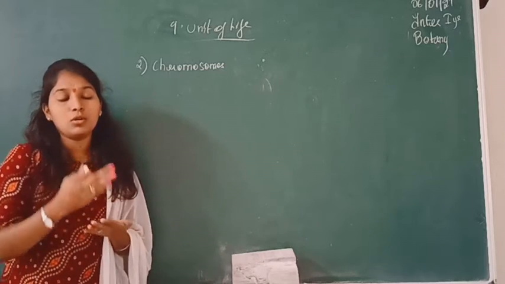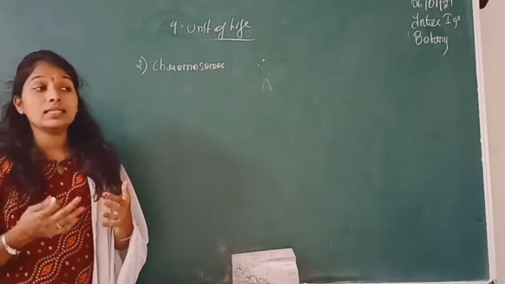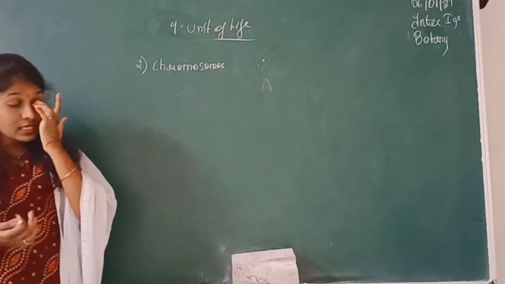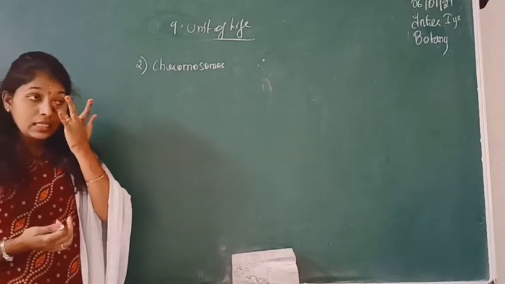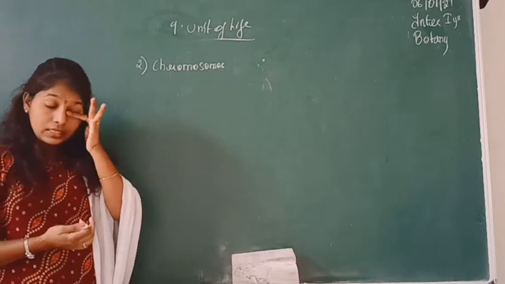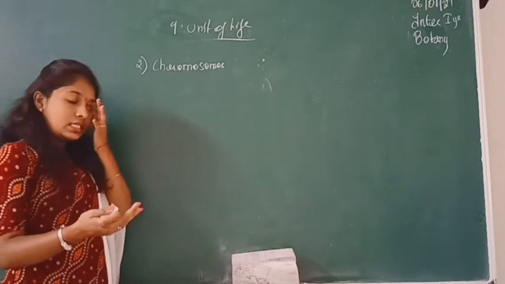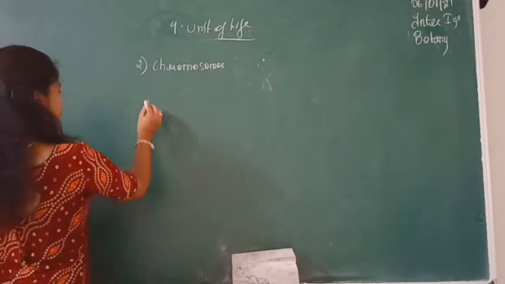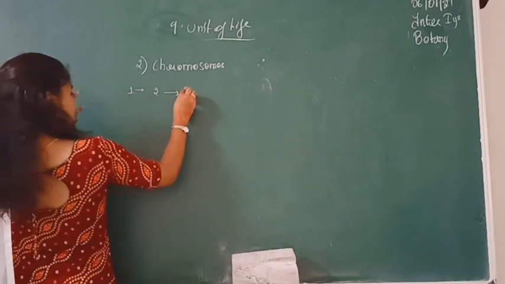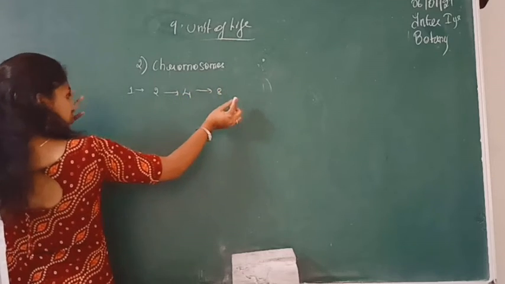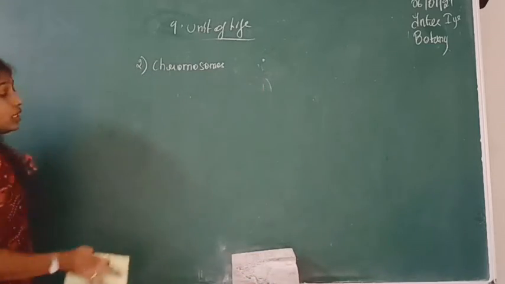When one cell divides into another cell, one cell gives rise to 2, 2 to 4, 4 to 8. When the cells divide like that and increase in their size and number, that results in the process of growth. So when growth happens, cell division normally keeps occurring. If there are 2 cells, one cell gives rise to 2 cells, 2 cells to 4, 4 to 8. So cells keep dividing in this way. So in this way cell division occurs.